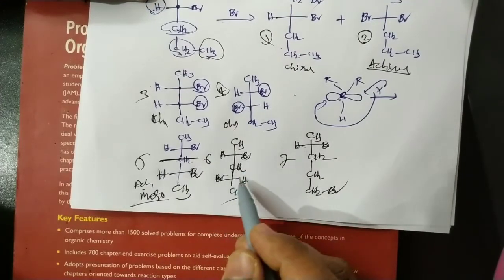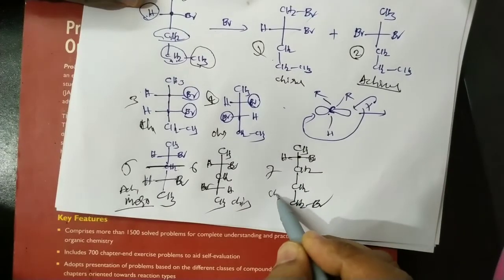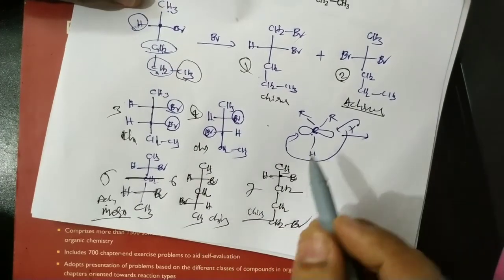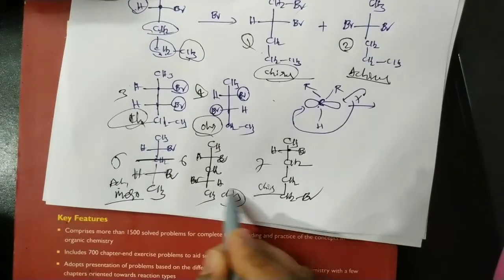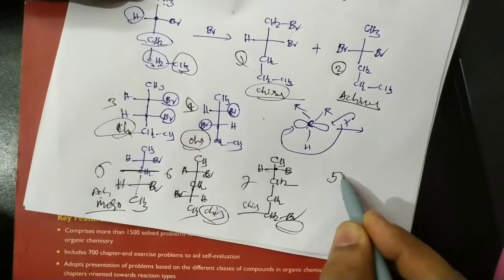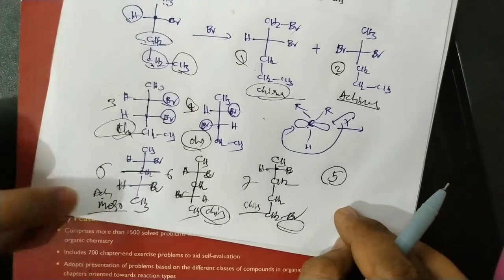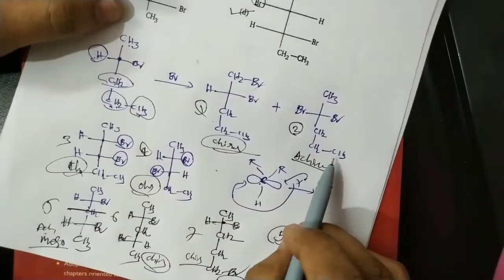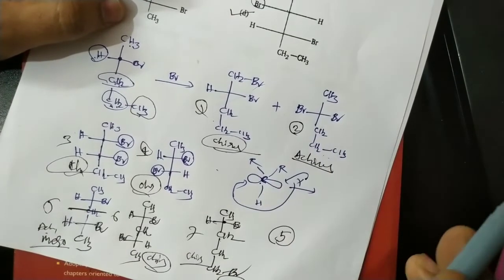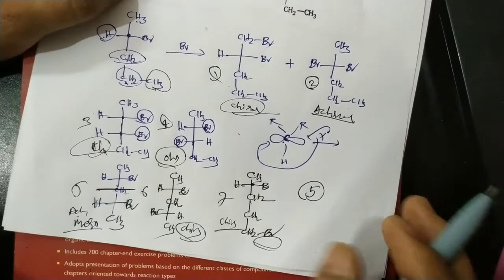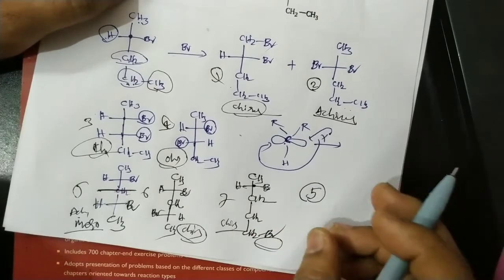This compound is optically active, no symmetry. This is a chiral molecule. Now this is again a chiral molecule. So how many optically active isomers? Optically active, here optically active, here, here, and here optically active. Five optically active products are possible in this reaction. One compound is a meso compound, and the other one is an achiral, optically inactive compound because there is no chiral carbon in this compound. Now out of the 7 isomers, how many enantiomeric pairs are possible?